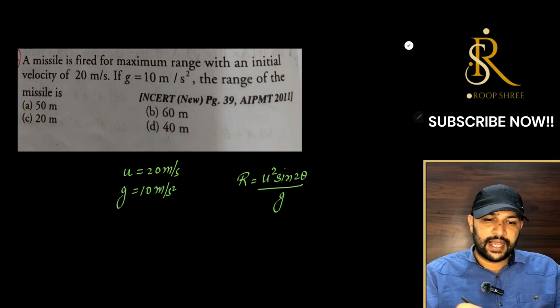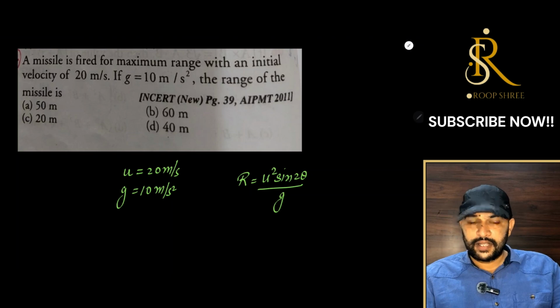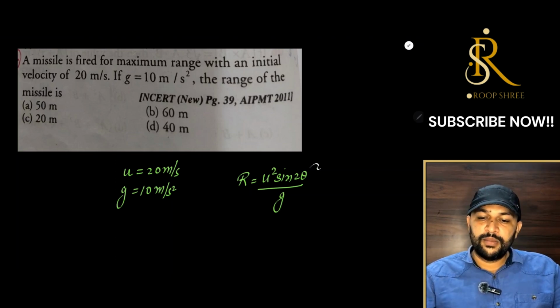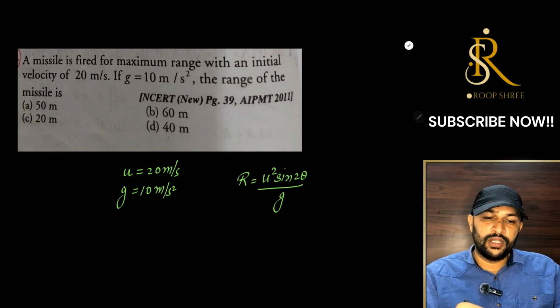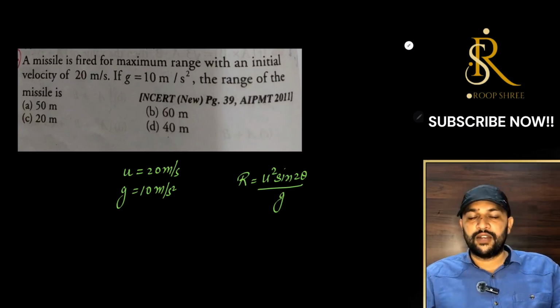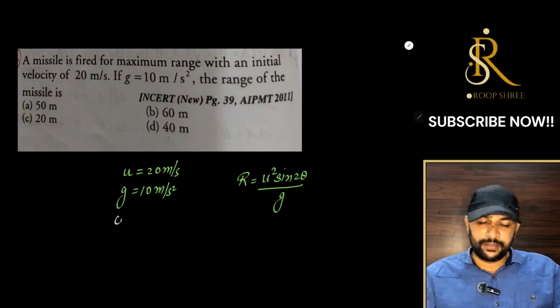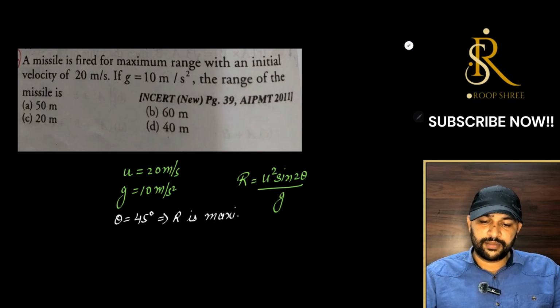So if theta is the angle, but it is not saying anything, be very careful, the range will be maximum if the sin 2 theta, the whole trigonometric part will become 1, and it will become 1 when this whole thing is sin 90, which means theta must be 45 degree. So at theta equal to 45 degree, r is maximum. This is the concept here. So r is maximum at theta being 45 degree.